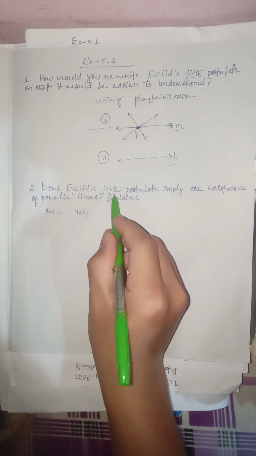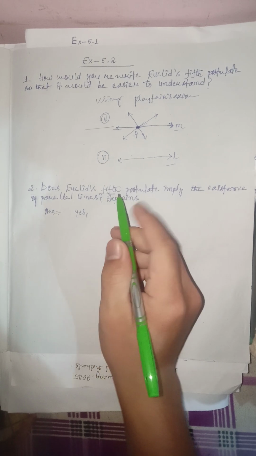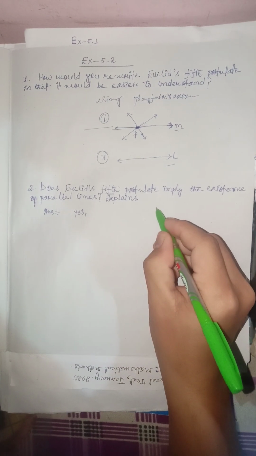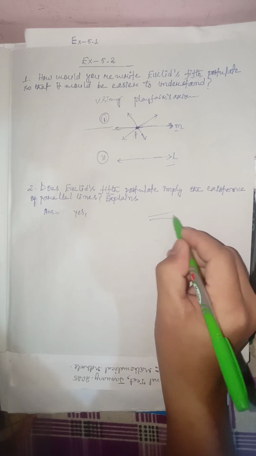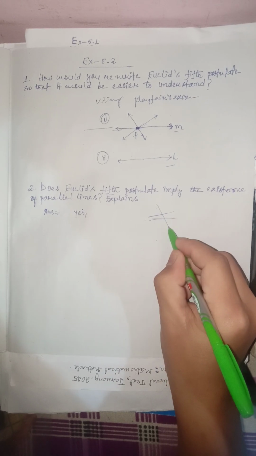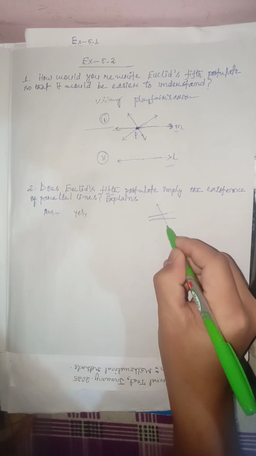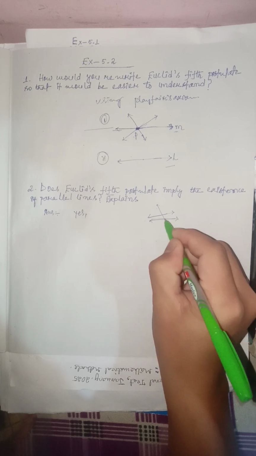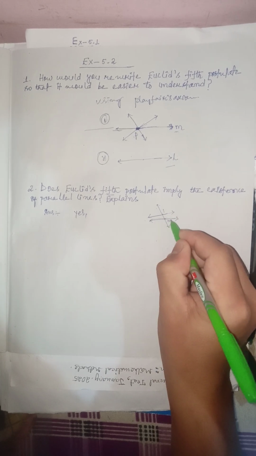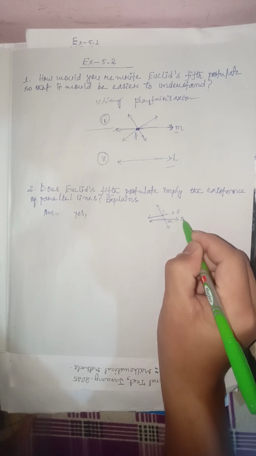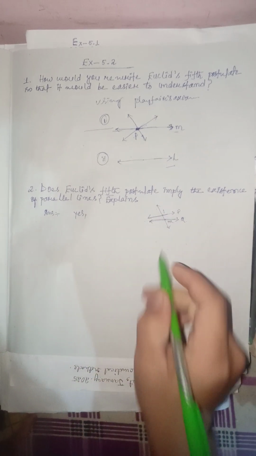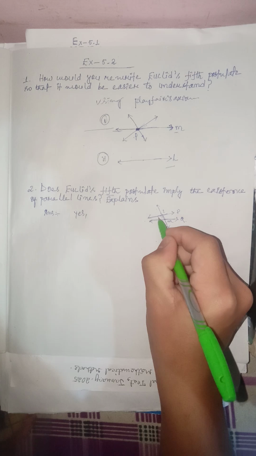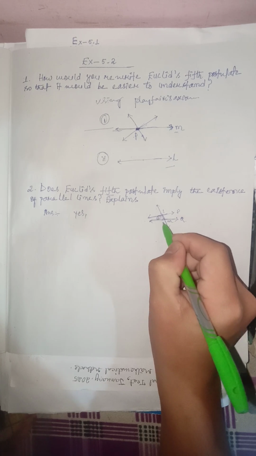what is Euclid's fifth postulate? That's what you need to know first. Euclid's fifth postulate is about 2 lines, and let me suppose that these are 2 lines, and these 2 lines are intersected by another line. Okay, and let me name this as L, and this is M, and this is P, and this is Q, and these 2 lines are intersected by this line, making some angles. Let me take this one as 1 and this one as 2.